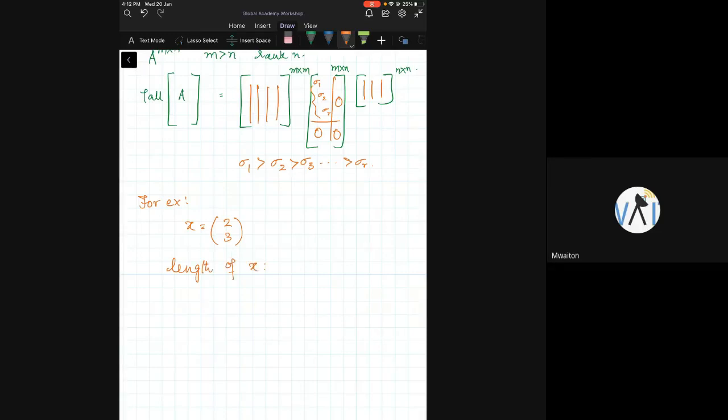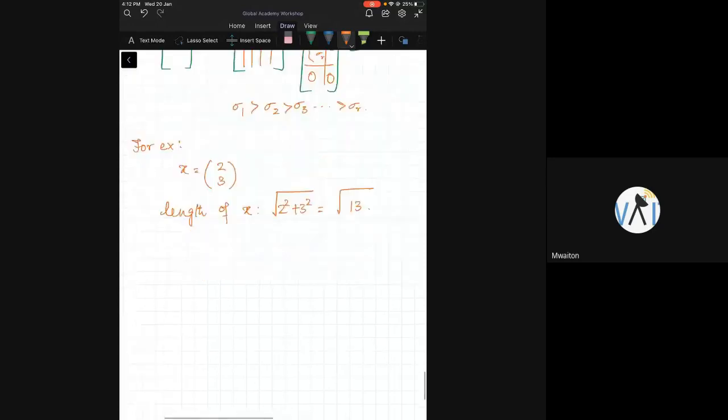How do I find the length of this? I say square root of 2 square plus 3 square, right? Is this right? This is going to be 9 plus 4, 13, square root 13. But I can also find this as square root of x transpose x. What is x transpose x?